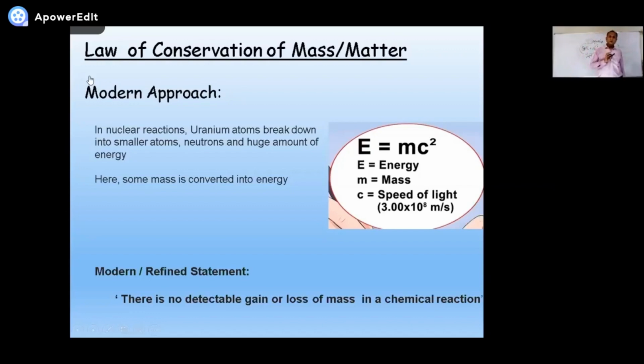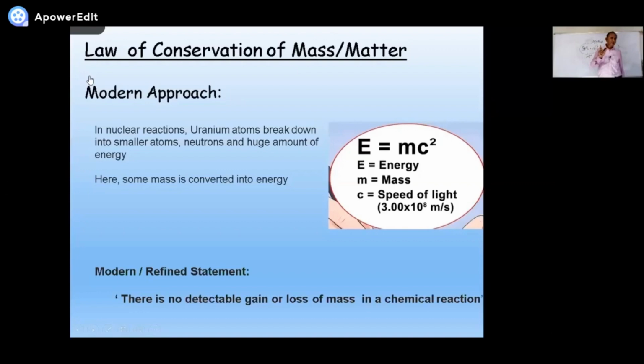Okay? So, if you want to find the energy in an object, for example, if I want to find the energy in a bead of 2 gram, I will put the value of m as 2, the value of c as 3 × 10^8 meter per second. We can find out this bead has so much energy.